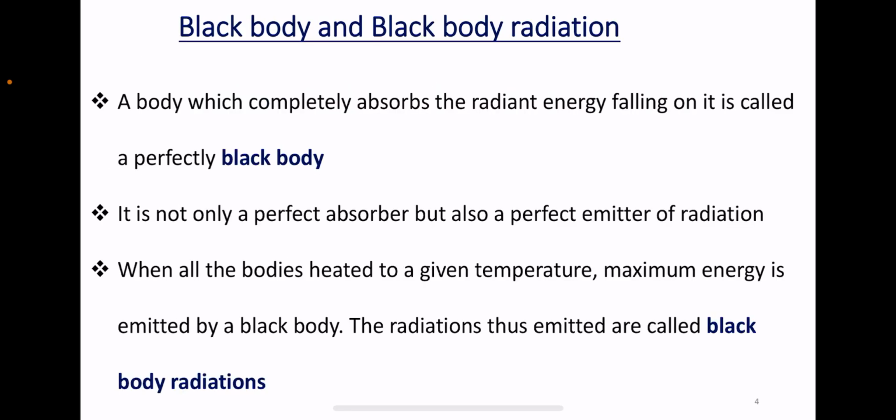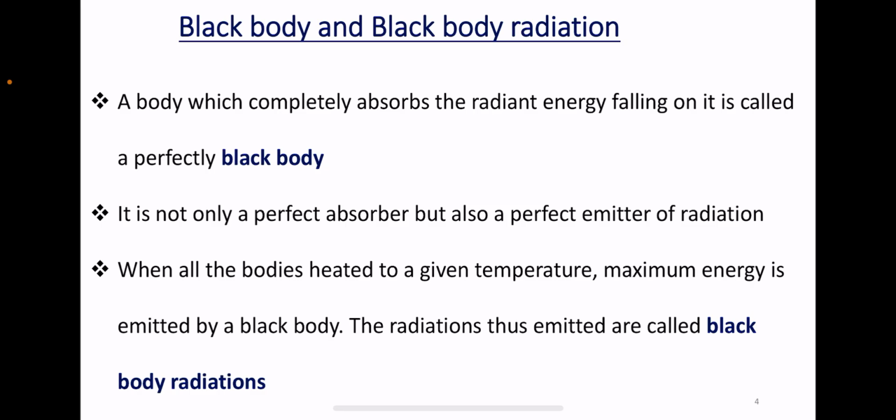Okay, so very important is what is meant by black body radiation. Black body radiation is the thermal electromagnetic radiation within or surrounding a body in thermodynamic equilibrium with its environment, emitted by a black body. So what is meant by a black body?